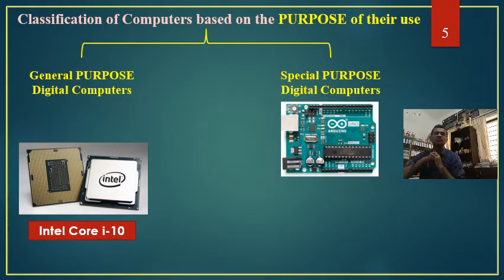I'm sure you people know, this is one very important and very famous board, especially in the arena of students. This is called the Arduino board, and it makes use of a processor also. This one is the processor that is used in Arduino. This is not a general purpose digital computer, rather it is a special purpose digital computer. And the processor that is used over here is no more called a microprocessor, although its job is to process the data. Rather it is called a microcontroller. So it makes use of a microcontroller.